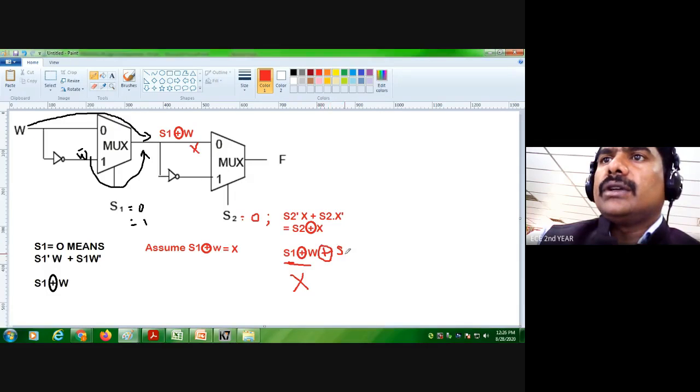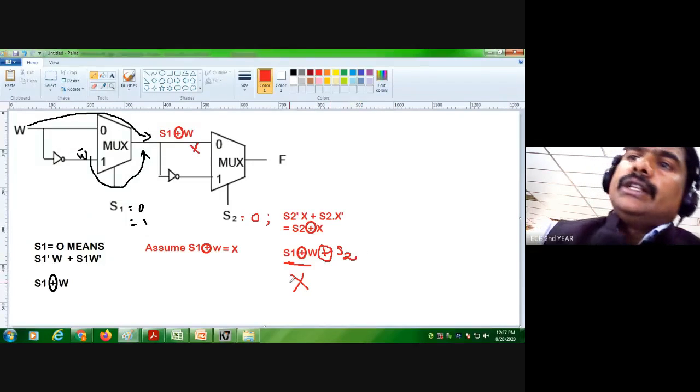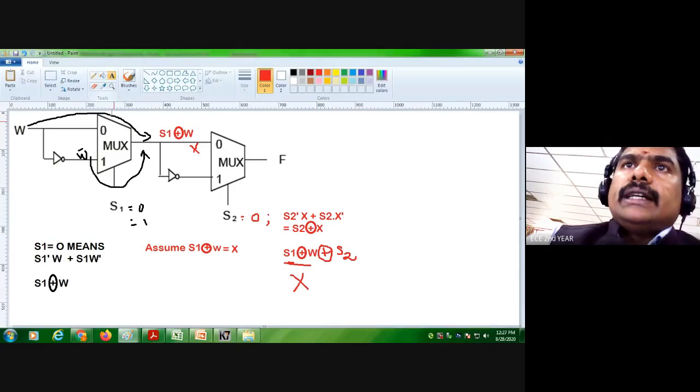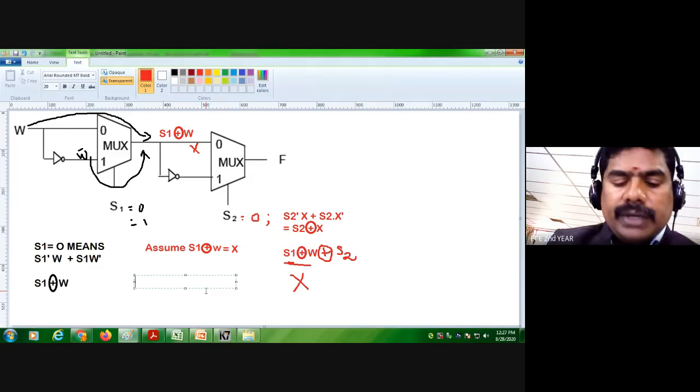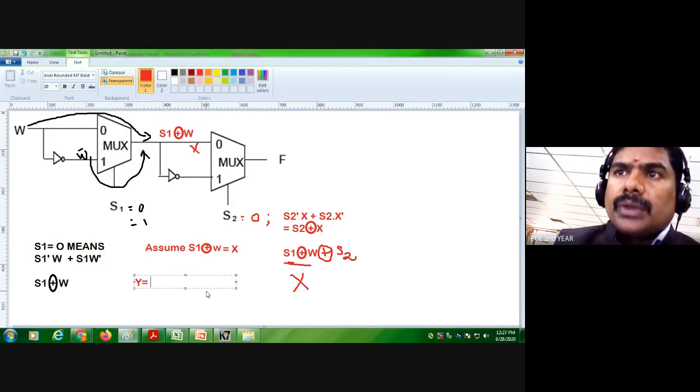Here this XOR S2. Therefore we can write the answer,